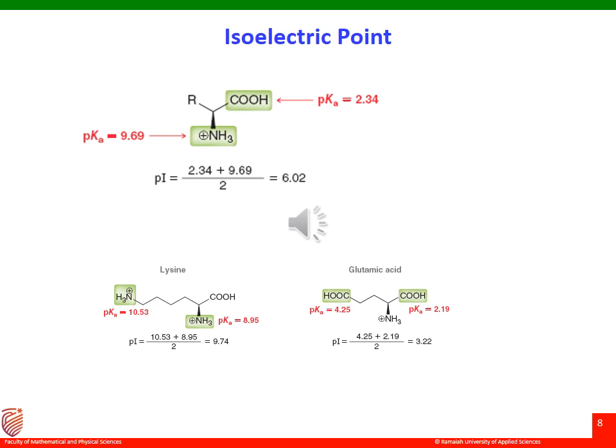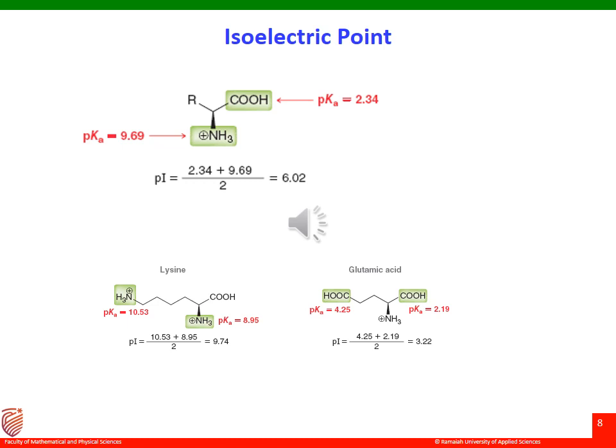For amino acids with an acidic or basic side chain, the pI is the average of the two pKa values that correspond to the similar group. For example, in lysine, the pKa value of one ammonium is around 10.53, whereas the other ammonium, which is adjacent to the carboxylic acid, has a pKa value of 9.95.